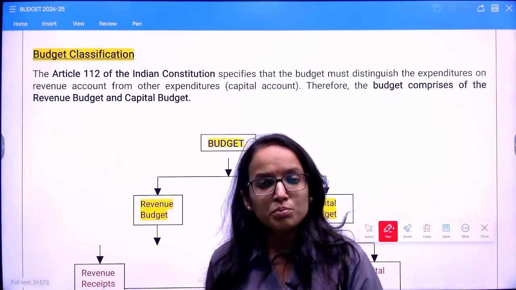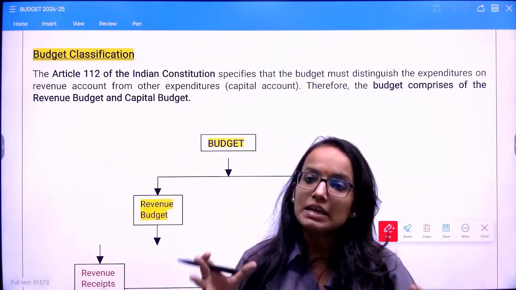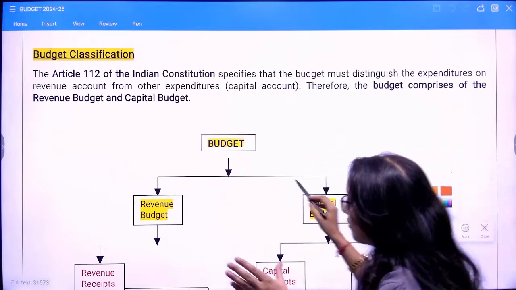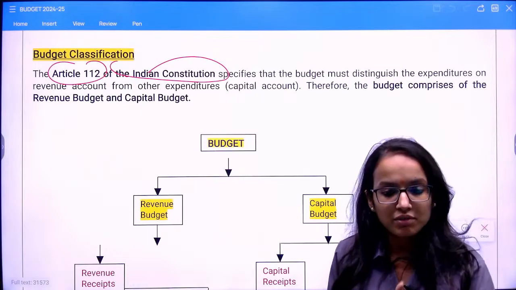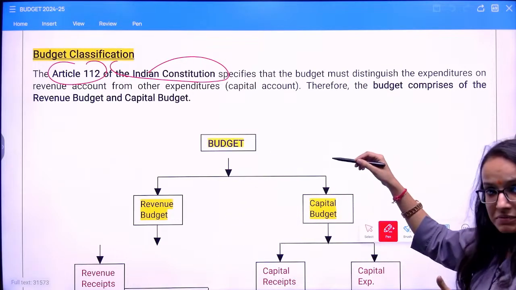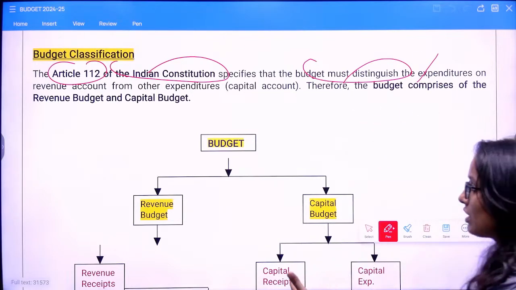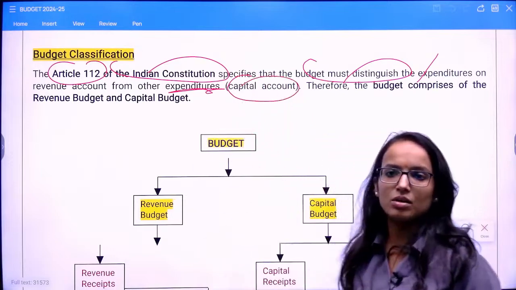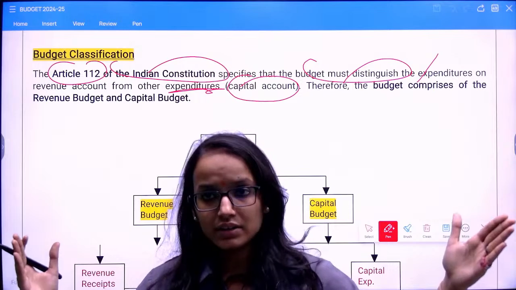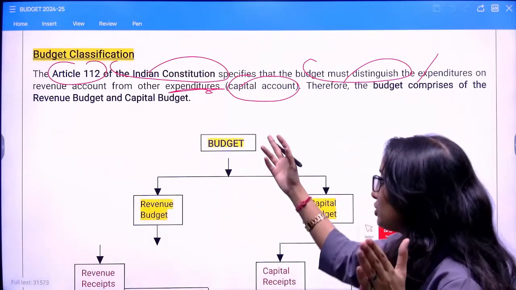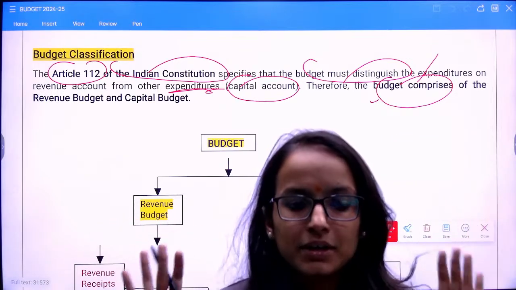Is there any constitutional provision which requires the government to classify the budget into revenue budget and capital budget? Yes, you have Article 112 of the Indian Constitution. This article specifies that the budget must be distinguished on revenue account and on capital account. So we have two broad categories for the budget, as per Article 112. Therefore, the budget comprises the revenue budget as well as the capital budget.